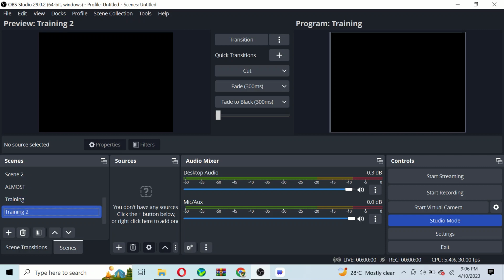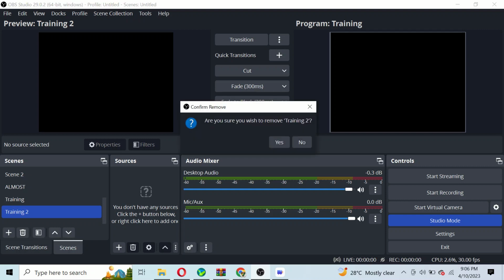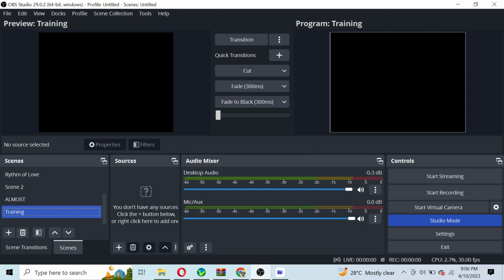If I want to delete a particular scene, I can click on this delete button. It will ask, are you sure you want to remove training 2? I will say yes. Now, if you want to move a particular scene upward, you can use the drop down and up button here. So if I click up, it goes up. So I can bring it down. That is how you can actually add a scene in your OBS studio.